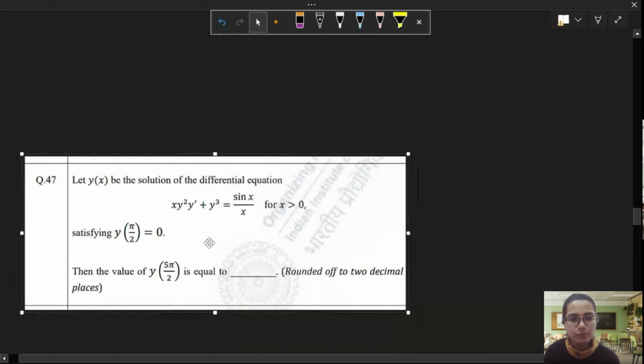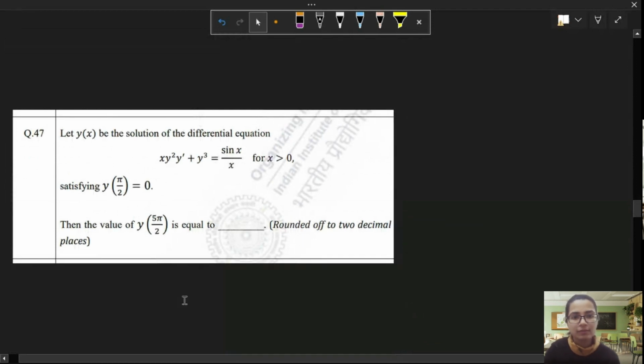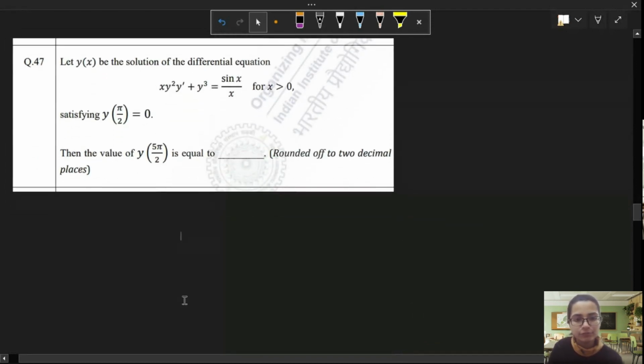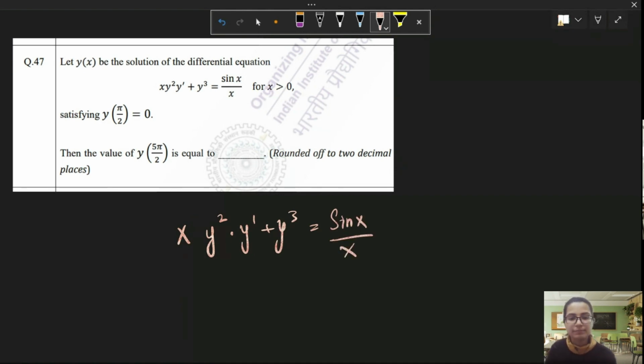Okay, this is an interesting one. How do we solve this? I want to know. Can we rewrite this as something interesting? Let's do it. x square y dash plus x y cube is equal to sine x over x. Now this is not a linear differential equation, by the way. What can we do? Other than a linear differential equation, we have equations reducible to a linear differential equation of first order, which is also called Bernoulli's equation.